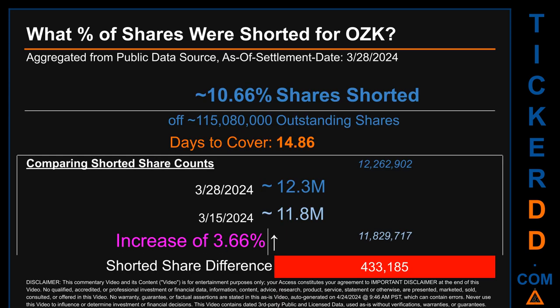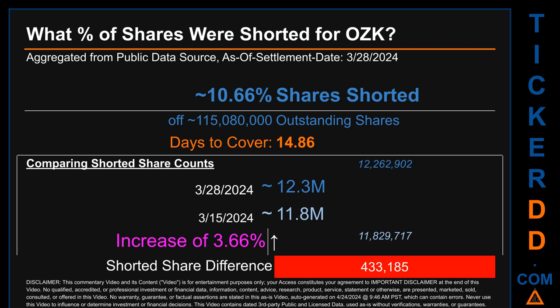What percentage of shares were shorted for OZK for the 2-week period, ending on settlement date, March 28, 2024? About 12.3 million shares of OZK were shorted out of a total of approximately 115.1 million outstanding shares. Therefore, based on as is, discovered, public data when this video was generated, the ticker has a short interest of roughly 10.66%, which I got by taking the number of shorted shares and dividing it by the number of outstanding shares to get the percentage value. Days to cover is 14.86.